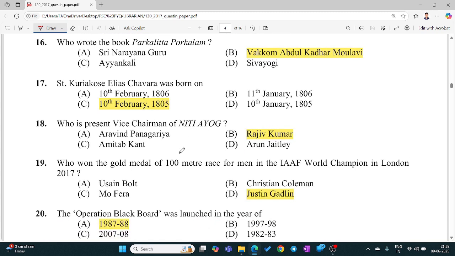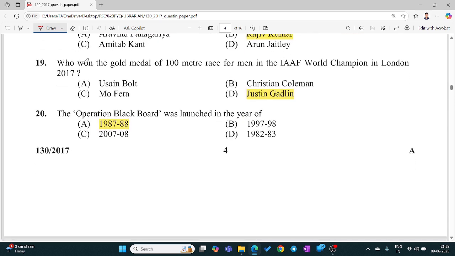This is a 2017 question. Who won the gold medal of the 100-meter race for men in the IAAF World Championships in London 2017? Justin Gatlin. Operation Blackboard was launched in the year 1987-88.